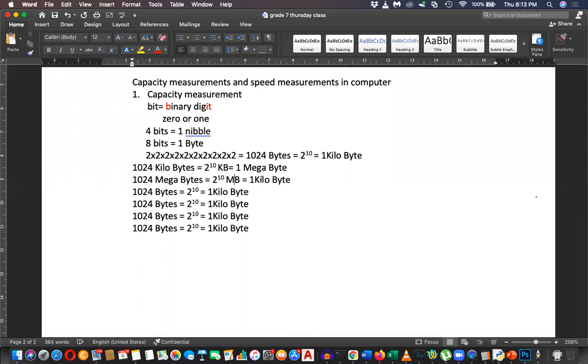Yes, you have to write this down. Please write this down, starting from here to the bottom. Then 1024 gigabytes is 1 TB, 1 terabyte. 1024 terabytes is 1 petabyte.